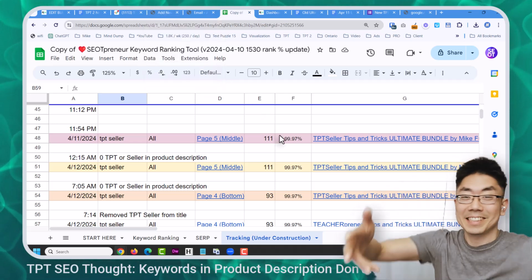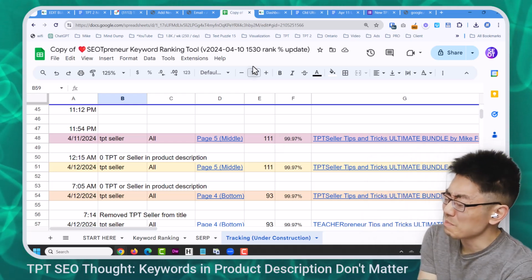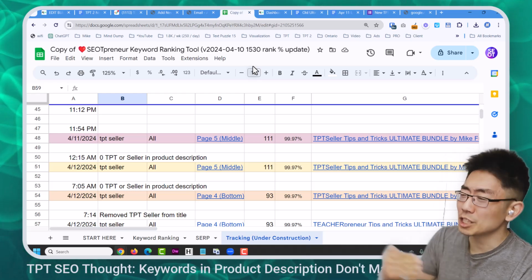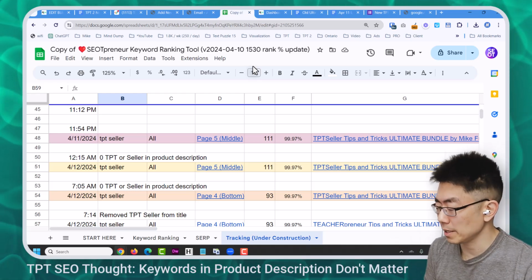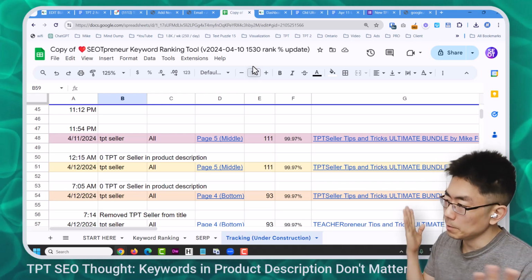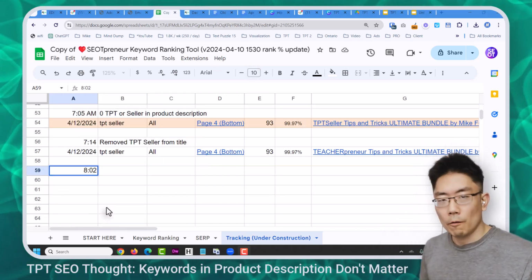Oh, okay. So we're going to find out what happens. Do I think it's going to show up because my store name has TPT Seller? Yeah, it might. The position should change because earlier this week I saw that if I didn't put the keyword in the title, the position was lower. So we'll see what happens. See you in a bit. All right, it is 8:02. It's been over half an hour.